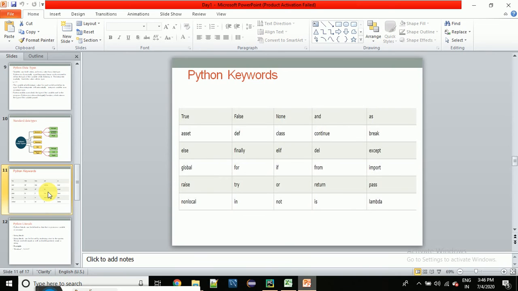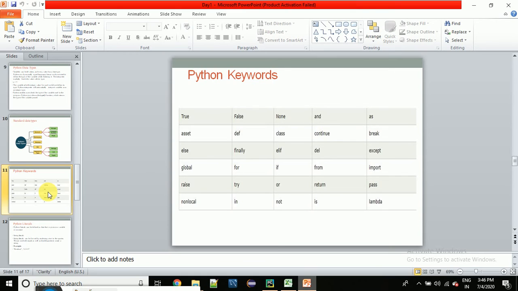If I write these words, the interpreter will automatically know the meaning of these words. Those words are called keywords, the words which have some special meaning. These are some keywords in Python.